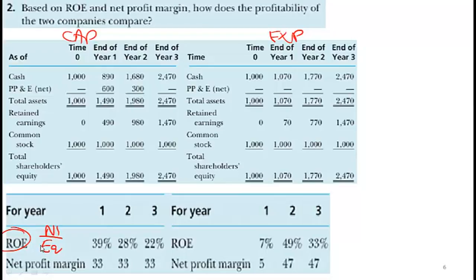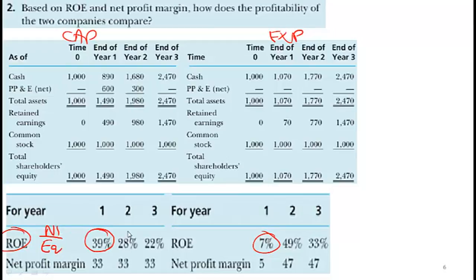Depending on the book you are reading, it can either be average equity or year end or beginning year equity. So I think here we take the average equity. So notice that the ROE in year 1 is more for the capitalizing firm. Why is this? Because the net income is much higher.